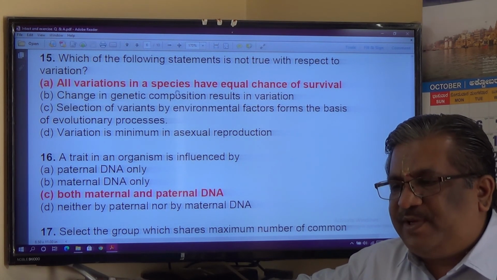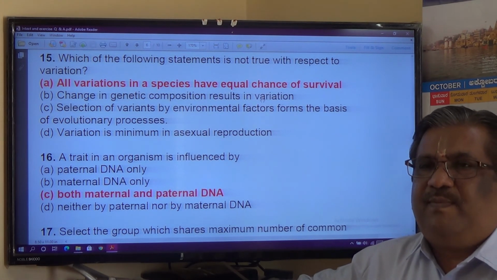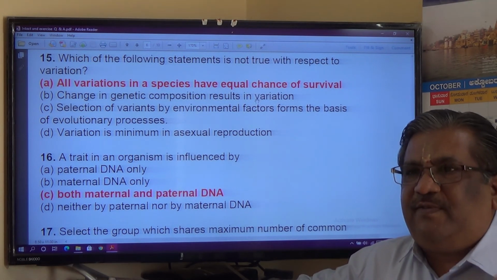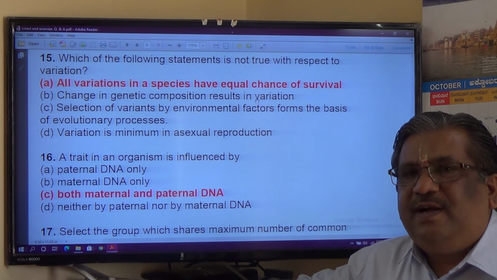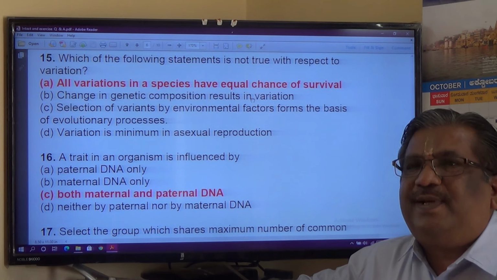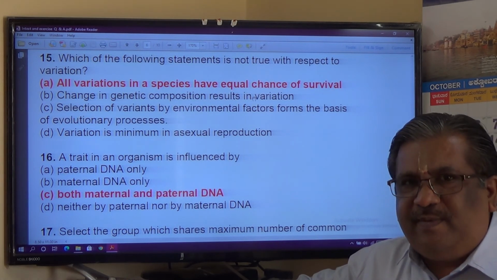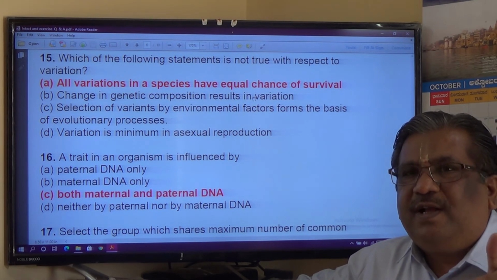All variations in species have equal chances of survival. Not necessarily. For example, if I take red beetles and green beetles in a population, and red and green beetles will produce, suppose yellow beetles may survive. Suppose red and green will go on producing only green beetles, then chances of survival for green beetles is more compared to red beetles.